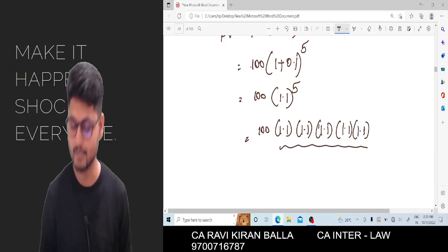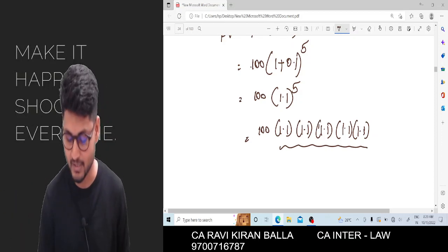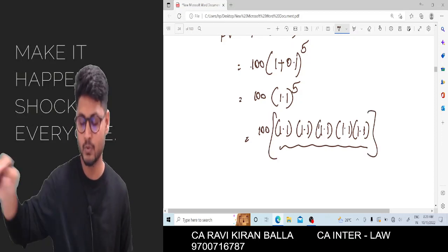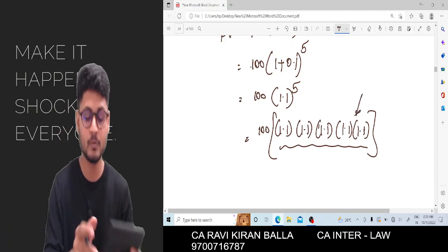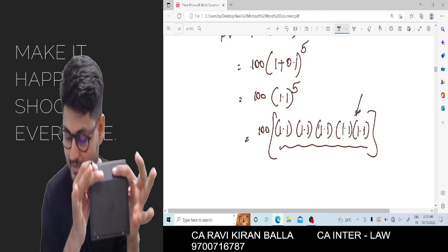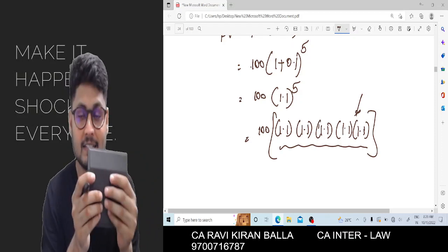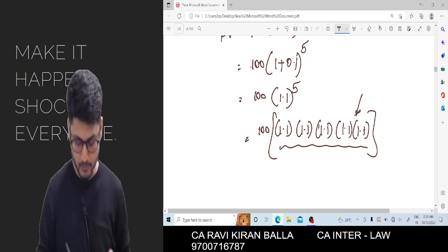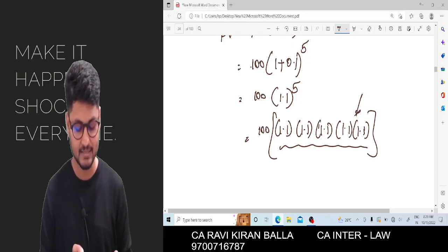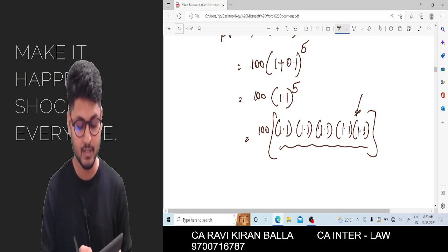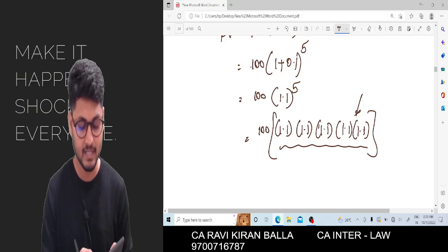1.1 power 5 also can be written as 100 into 1.1 into 1.1 into 1.1 into 1.1 into 1.1. This term shall be calculated first of all, 1.1 for 5 years. How to calculate this figure using a calculator? This is the first calculator technique which we need to understand. Now press 1.1 in your calculator. Type the multiplication symbol twice.